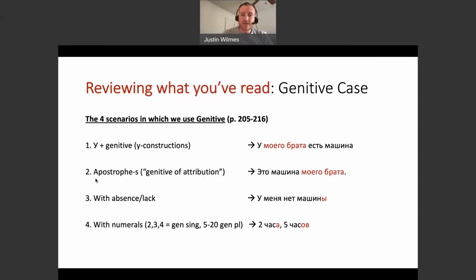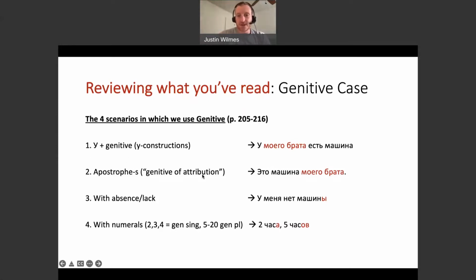They're about having things, they're about possession. So one of the key meanings of the genitive case is possession. There are two ways we can express possession. Number one, with u constructions, as we've done most of the time. And now we're also going to learn another way of expressing possession, basically the equivalent of apostrophe S in English, like saying my brother's car, my dad's book, John's girlfriend.